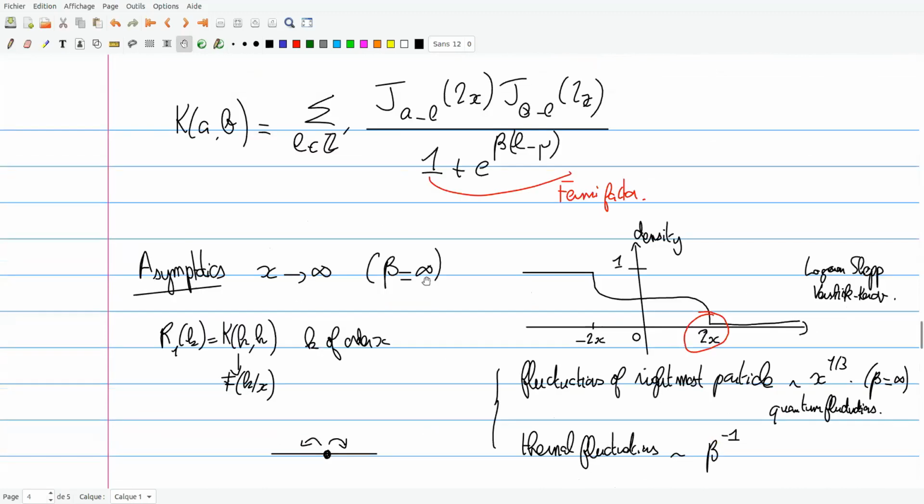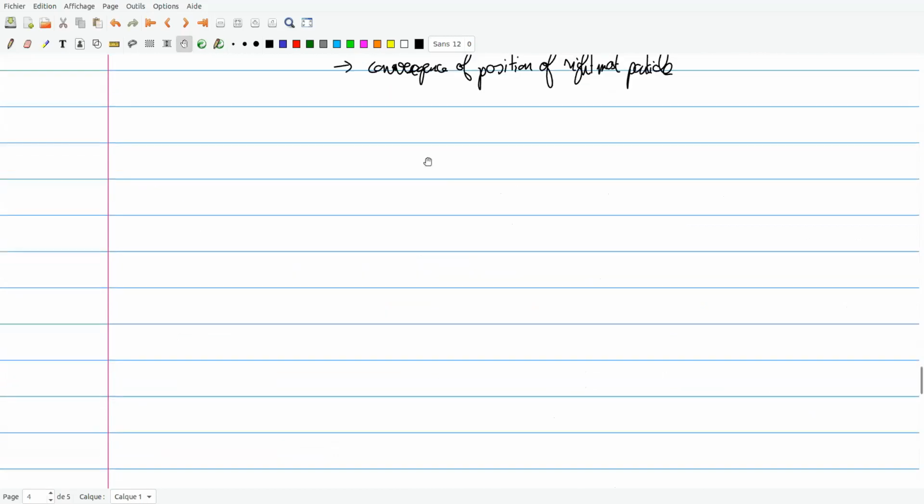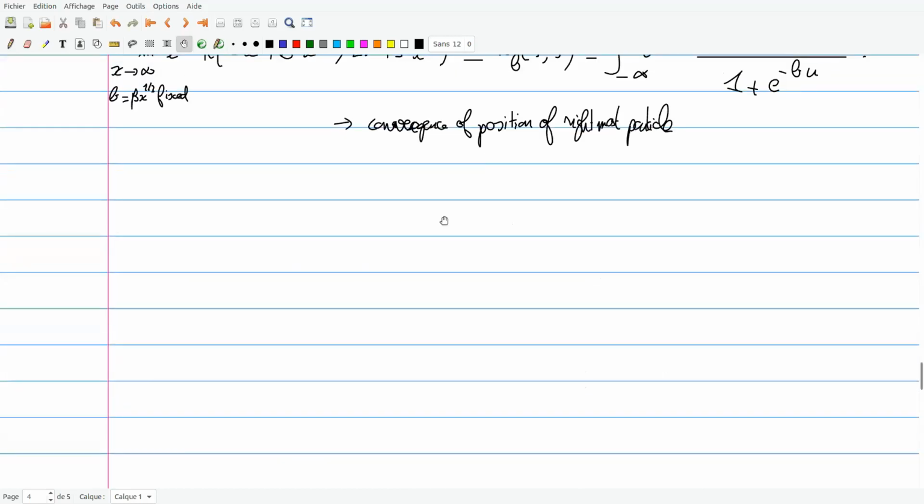by contour integral. So let me write another representation. So this is the proof I do. K of A, B, the finite temperature discrete Bessel kernel, I can represent it in another way as a double contour integral.